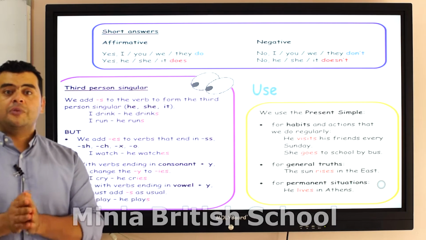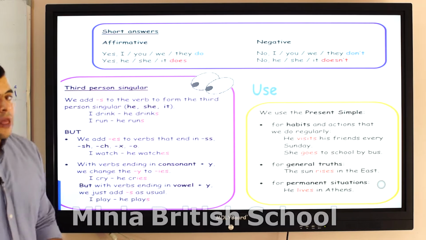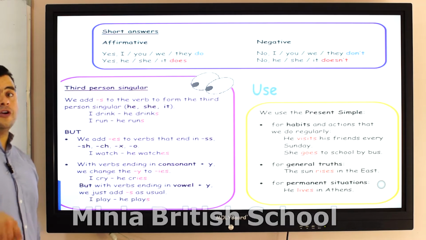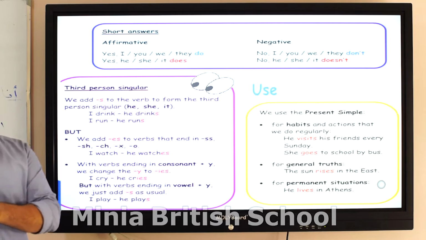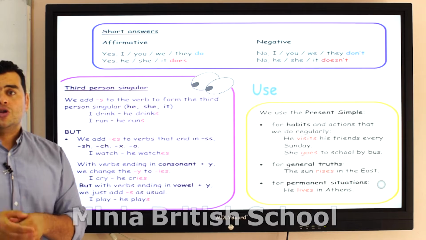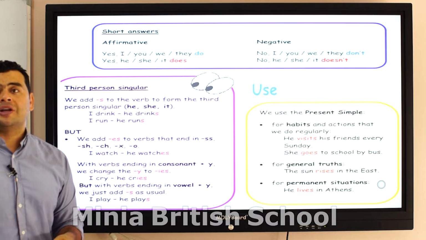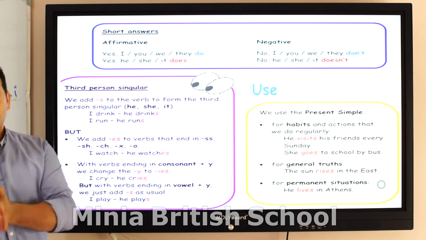Also, for the verbs that end in e, just add s. And for the verbs that have the letter y at the end, you change the y to ies, but before the y must be a consonant.